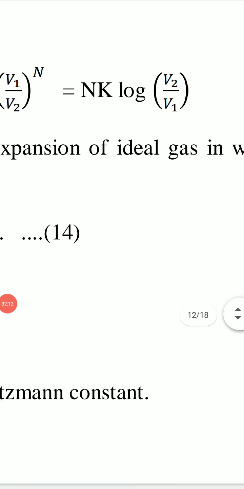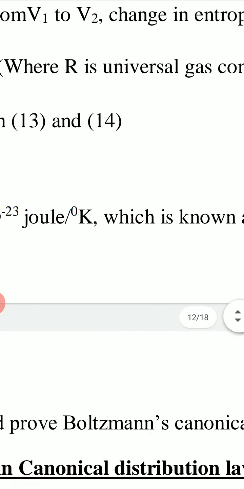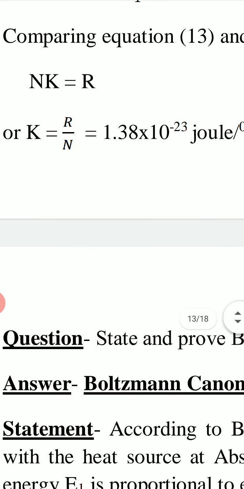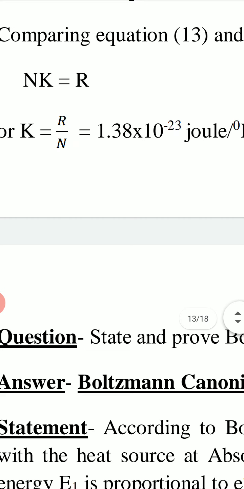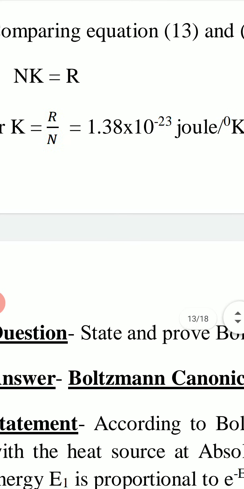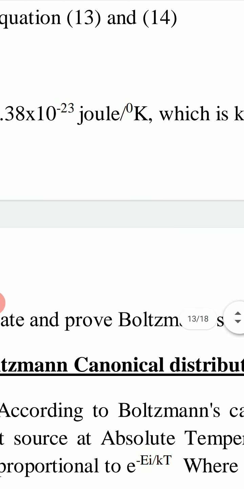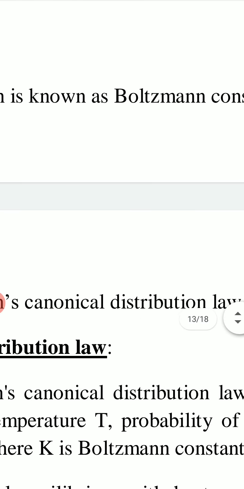If we compare these two equations, then we get this relation NK equal to R, and this gives the value of constant K. It is equal to R upon N. R is universal gas constant and N is Avogadro number. If we put these values of R and N, then value of K is found equal to 1.38 into 10 to the power minus 23 joule per degree Kelvin, and it is known as Boltzmann constant.